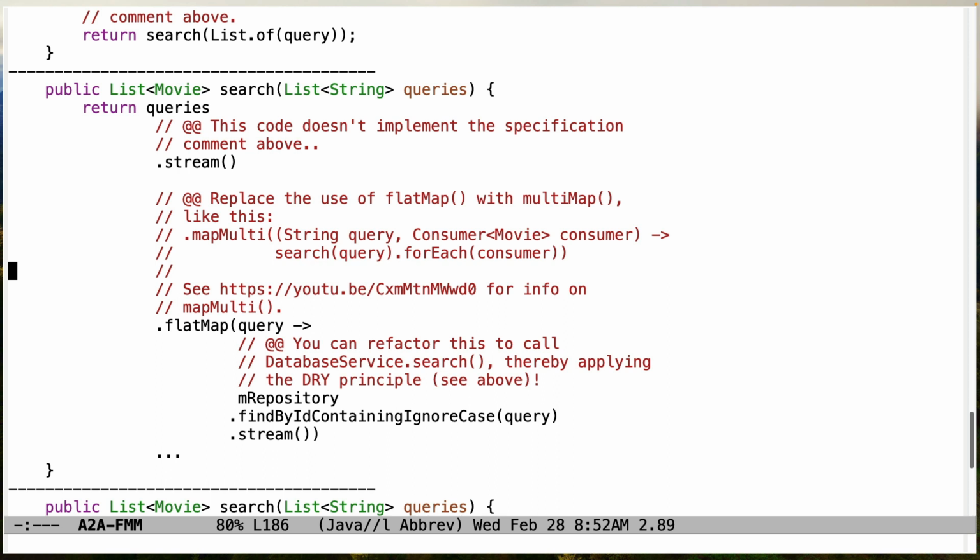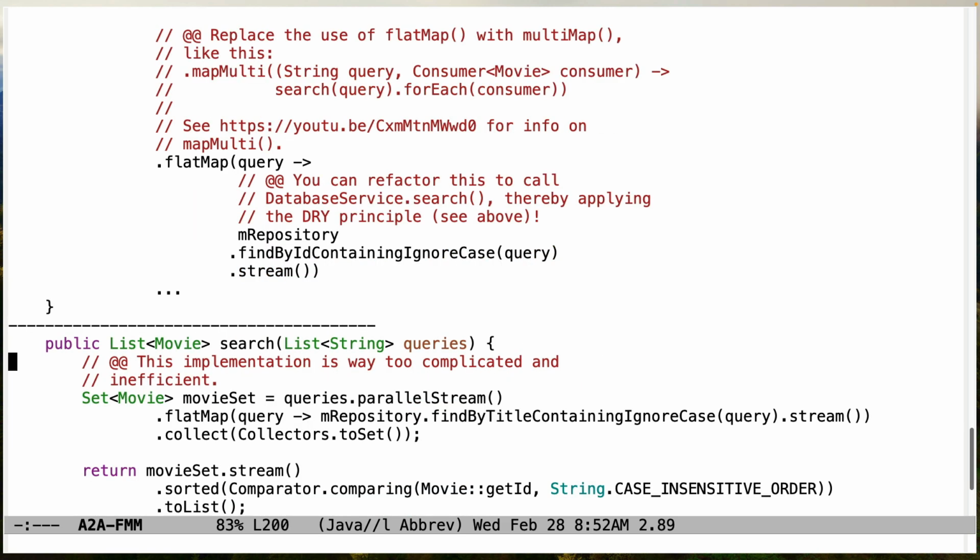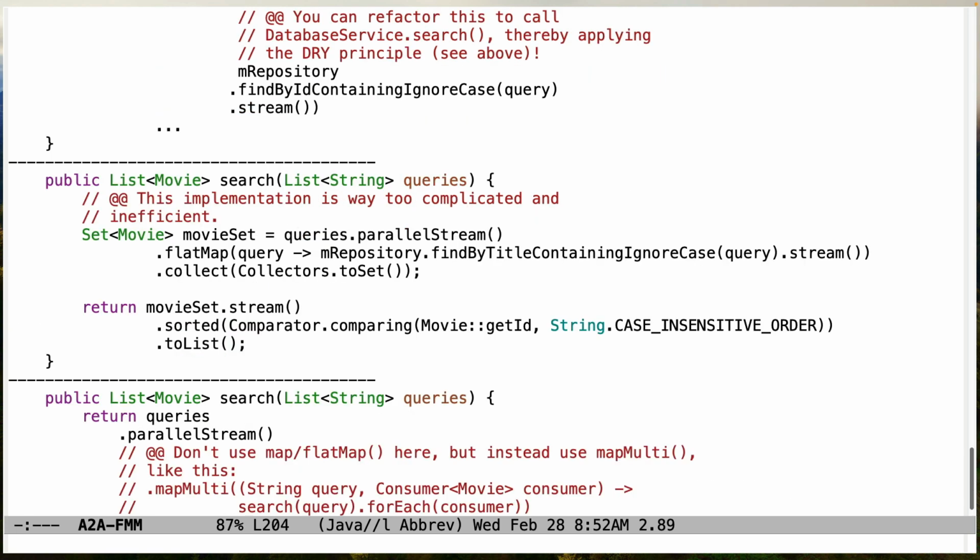Don't use flatMap. And down here, this is the place to apply the DRY principle. And of course, I've incorporated it up into the mapMulti call above. So we're still using DRY. We're just using DRY in a place that actually makes sense rather than slowing everything down. And then down here, this is just a way too complicated implementation of search for a list of queries, whereas you can see here, it's creating a set, and then it's doing something with a comparing, the sorted, and so on. Way, way too complicated, and you don't need to do stuff like that.